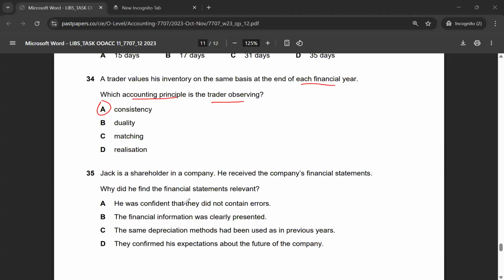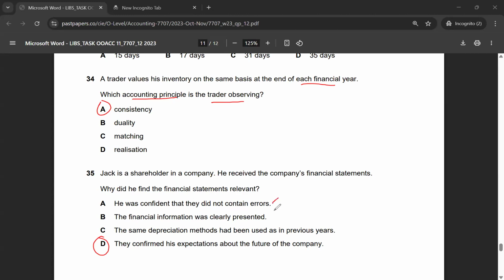Jack is an investor or a shareholder of the company, so they are actually trying to find the information in the company's financial statements to look at their investments more or less. So they confirmed his expectation about the future of the company. The correct answer for multiple choice 35 would be option D.